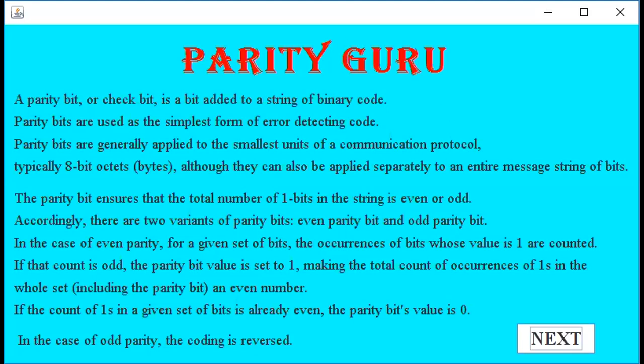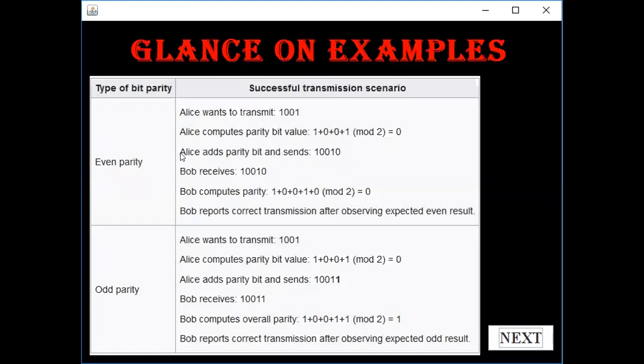So now let us move forward. Here is some of the information about the parity. Types of parity: we can say it as even parity and odd parity.